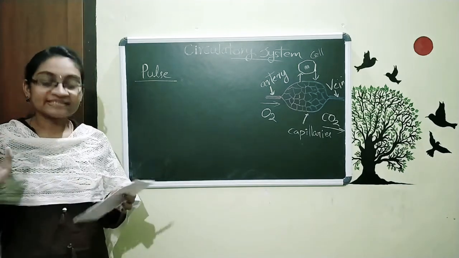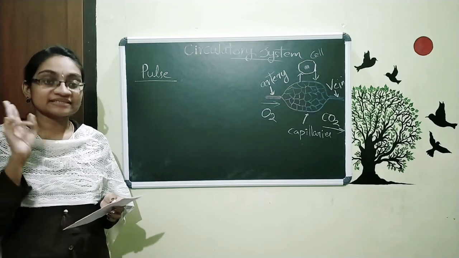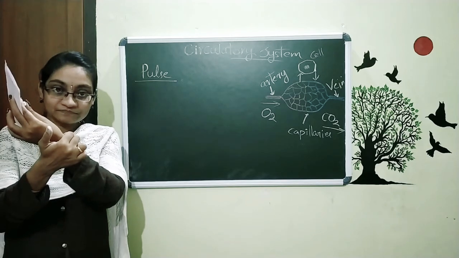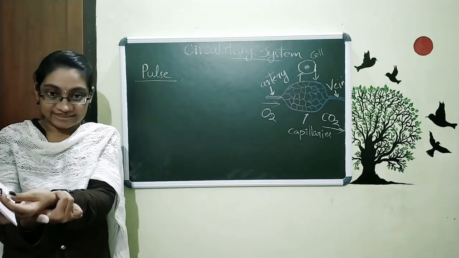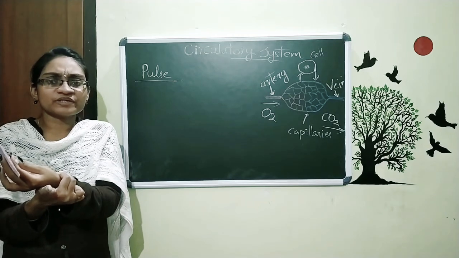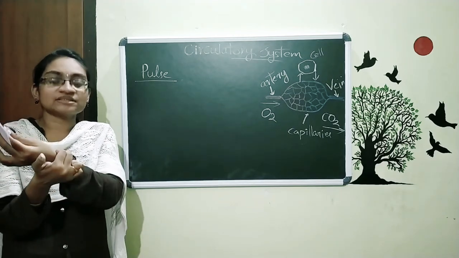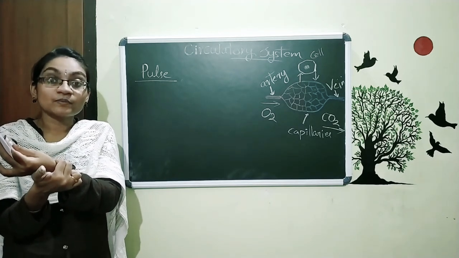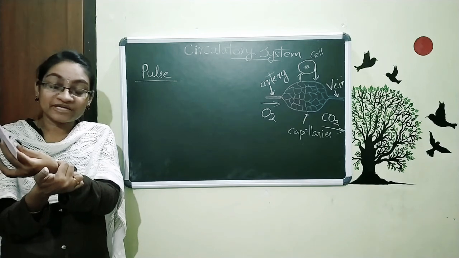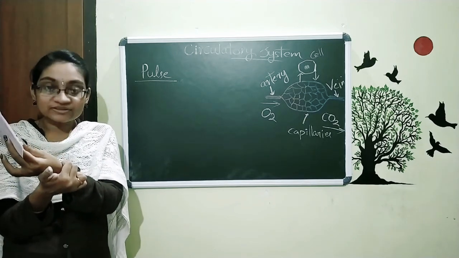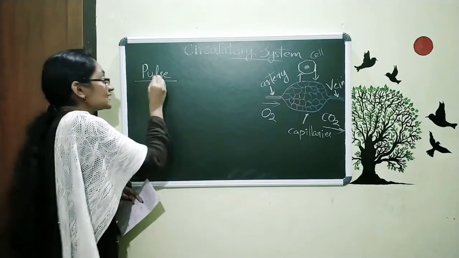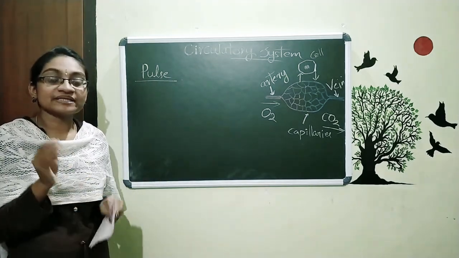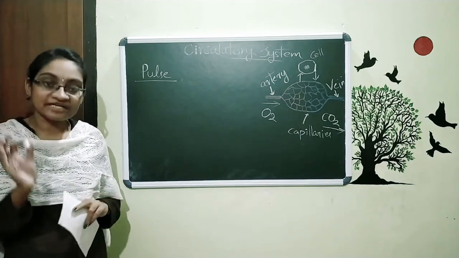For that, just take the middle finger and index finger of your right hand and hold them on your left hand like this, at this side. You need not put so much pressure, just simply touch. What do you feel? You are just feeling the movement of your blood vessels. So actually you are feeling the pulse. Now the question is, what is pulse? The pulse is actually the movement of blood through our blood vessels.